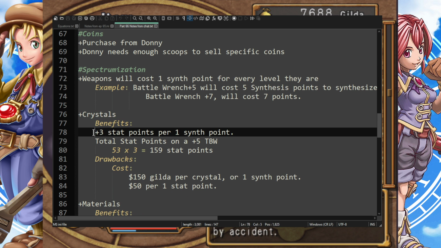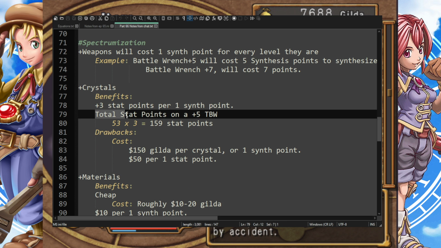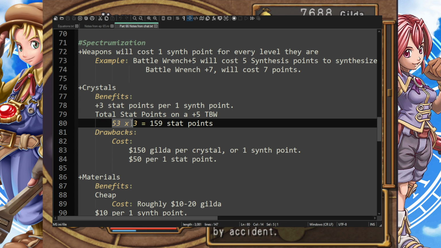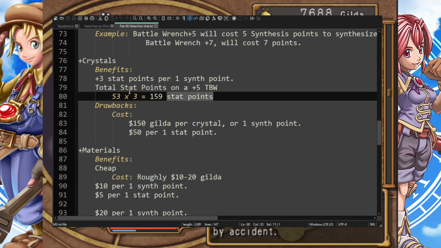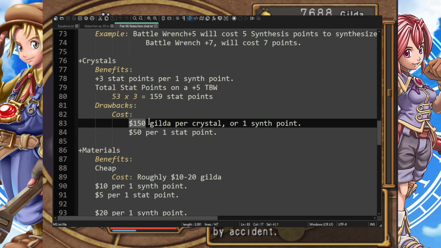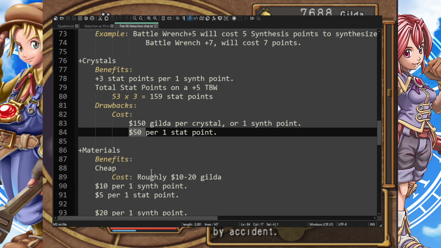So crystals give plus 3 stats per 1 synth point. This is math class now. Total stat points on a plus 5 true battle wrench is 53. So we multiply that by 3, and we need 159 stat points, eh? Look at that. And this is with Cedric equipped, I should mention. So we are looking at the drawbacks, which is obviously 150 gilda per crystal, or $50 per 1 stat point.